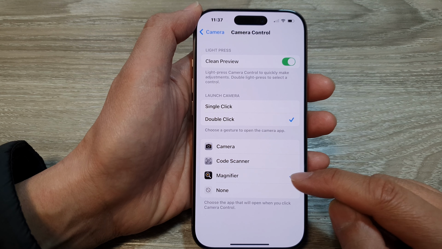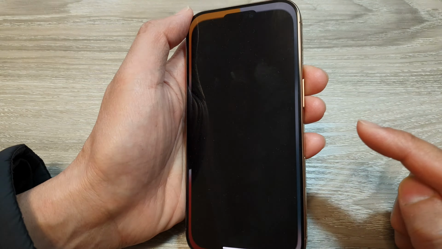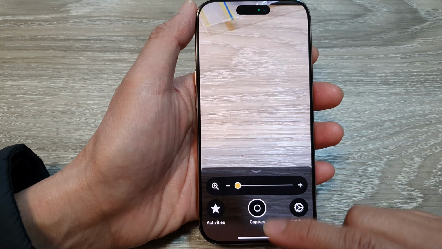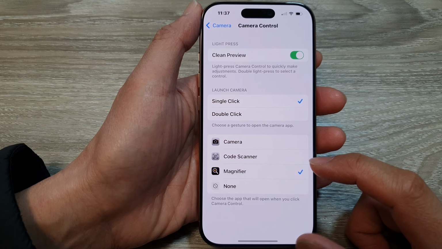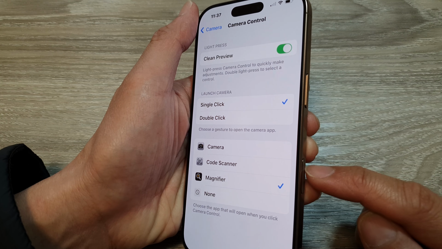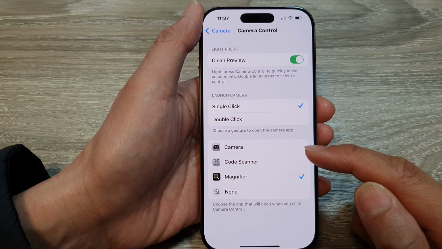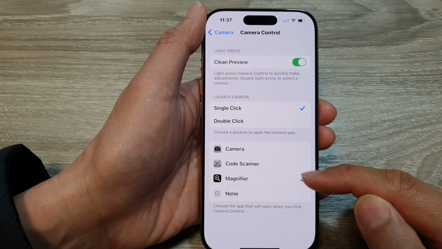So I select Magnifier. Now when I press on the button, it will open up Magnifier instead of the camera. So you can assign 3 different functions to this button. At the moment, it is restricted to only 3 options: camera, code scanner, or magnifier.